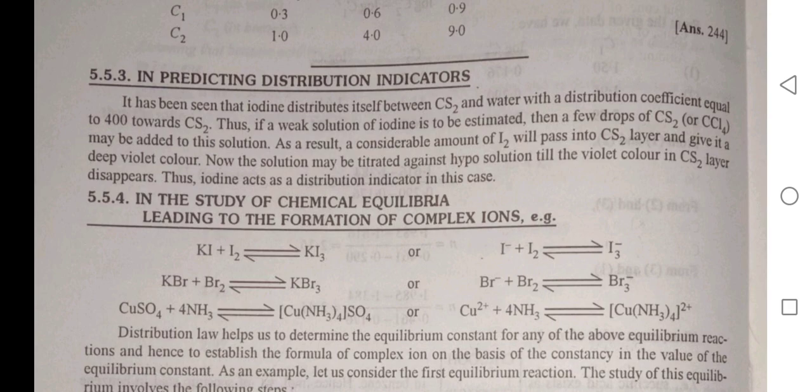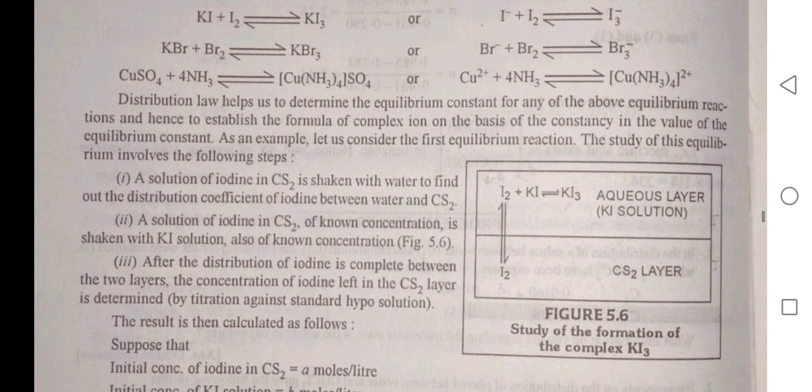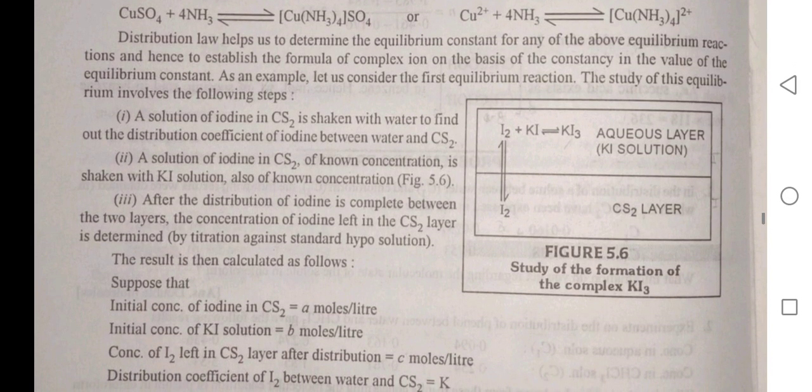In the study of chemical equilibria leading to the formation of complex ions, KI plus I2 in equilibrium with KI3, KBr plus Br2 in equilibrium with KBr3, CuSO4 plus 4NH3 in equilibrium with Cu(NH3)4 SO4, the distribution law helps to determine the equilibrium constant for any of the above equilibrium reactions and helps to establish the formula of complex ions on the basis of the constancy in the value of the equilibrium constant.